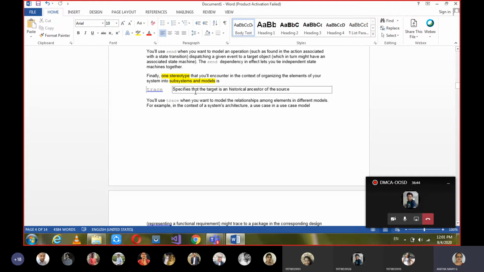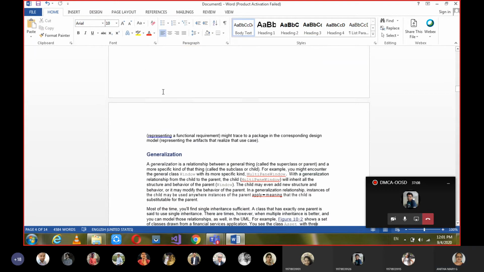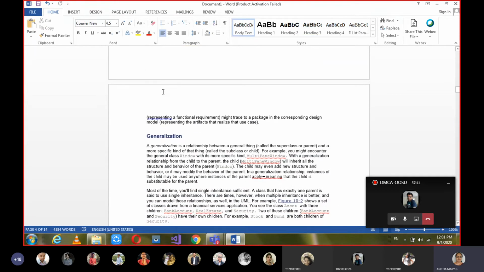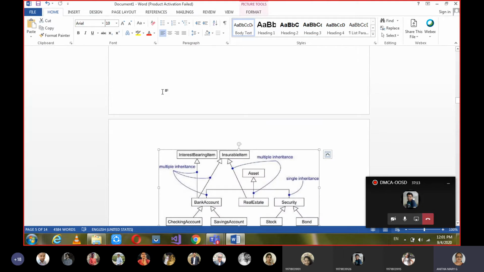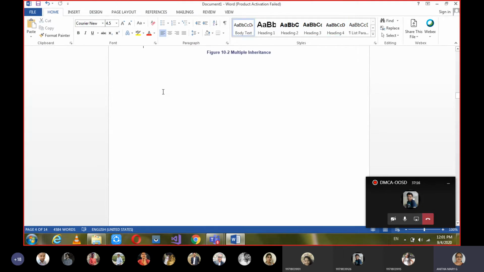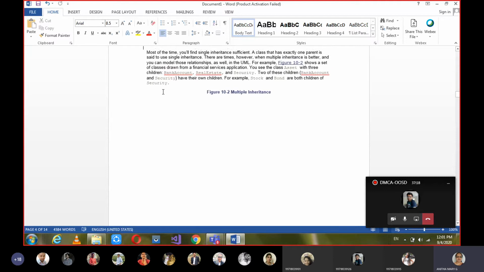But with respect to our subject, it says that it specifies the target is a historical ancestor of the source. Historical ancestor of the source. When such a relation exists between subsystems and models, then we give the dependency flavor as trace. Okay, so this is about dependency and all the 17 stereotypes.